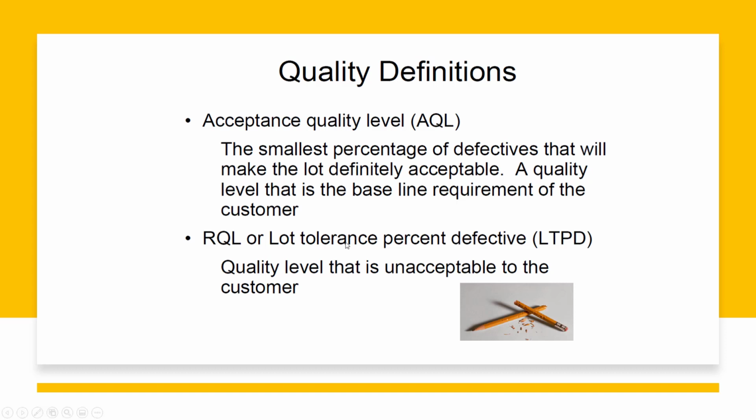RQL is another term definition. RQL means rejected quality level, or we can also call it lot tolerance percent defective. This is the threshold after which the customer will not buy it, because it contains a large proportion of defective items. It is a quality level that is unacceptable to the customer. For example, if our lot contains 100 items, the lot will be accepted if there are only 2 defective items.